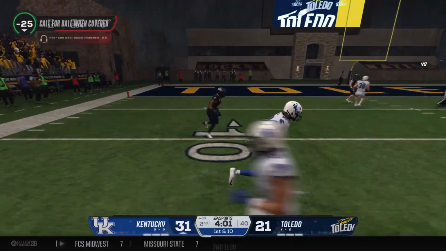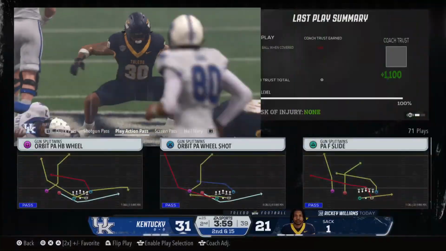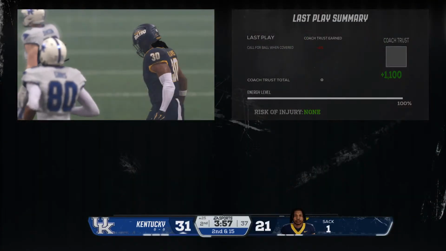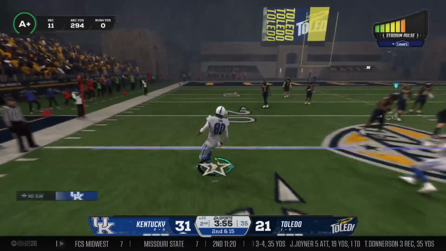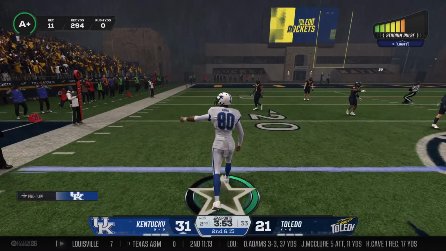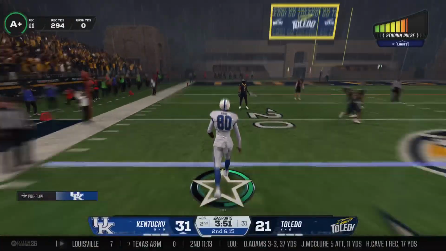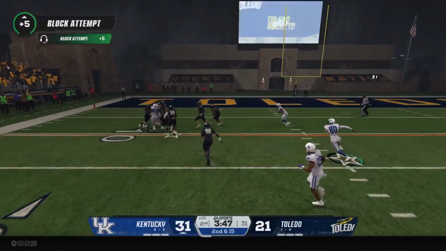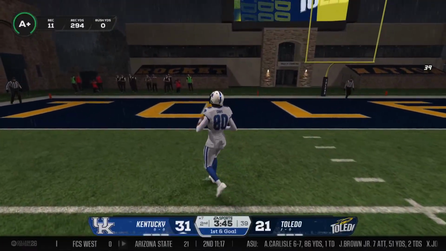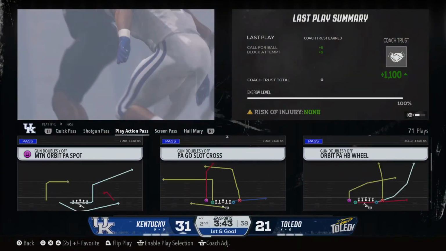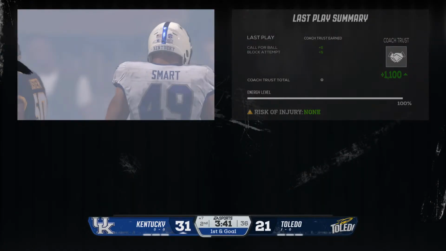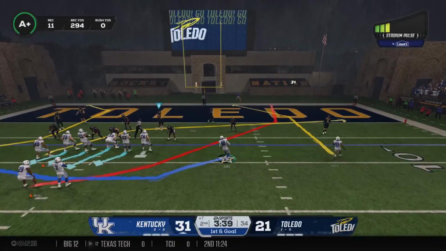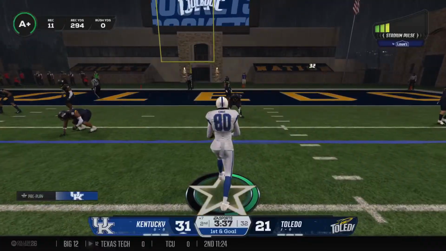Off the play fake on 1st down. And the rush will get to him at the 25. The Wildcats now with a long way to go to pick up the 1st down. Looking downfield, it's Barrett. Fires to the tight end. They make the tackle, but he's got a fresh set of downs, and it's 1st and goal from the 7. On the doorstep of cashing it in for the offense.